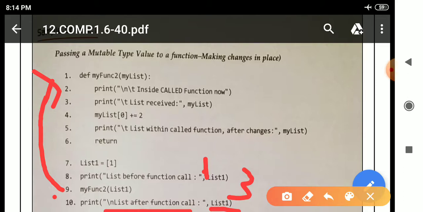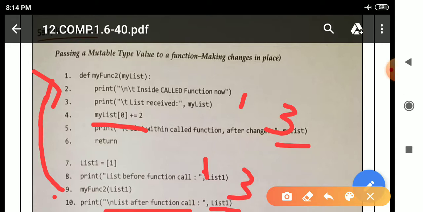In the function body also previously it was 1, but after some calculation in line number 4, the value of my list is converted inside the function body from 1 to 3. So when it is moving back, means returning to line number 9, and after that moving to line number 10, the value of list 1 is 3, not 1.